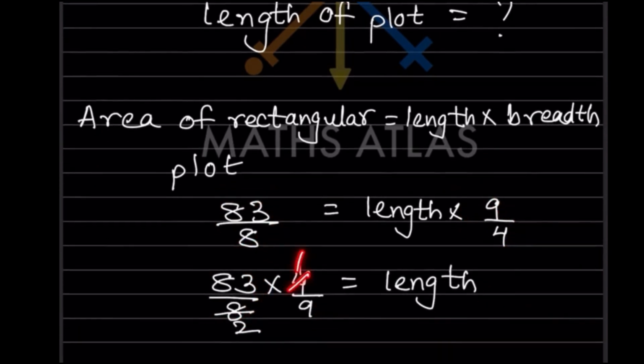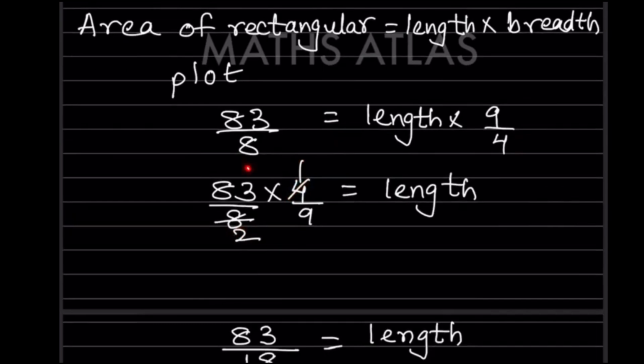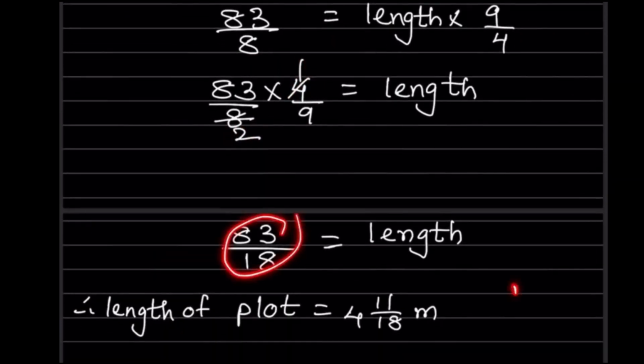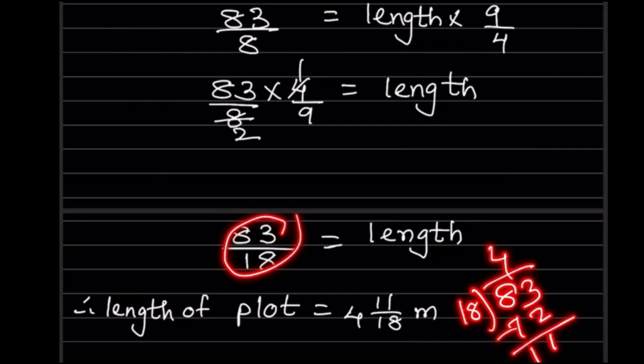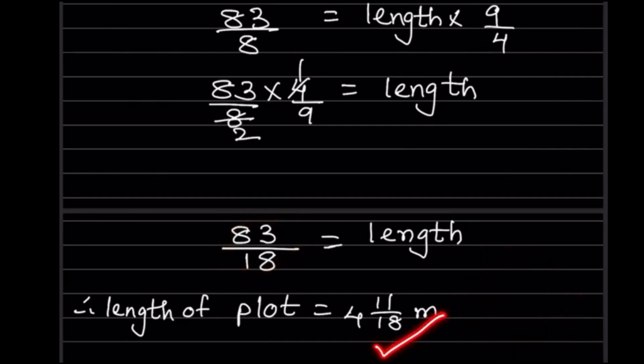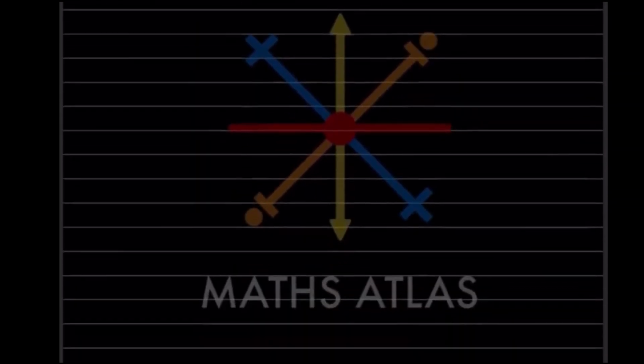So 4 1s are 4, 2s are 8. So this is going to be 83 by 18, that is the length. So 83 by 18 means, how can we write here? 83 by 18, 18 4s are 72. So the remainder is going to be 11. So 4 integer 11 by 18. So the length of the plot is 4 integer 11 by 18 meter.